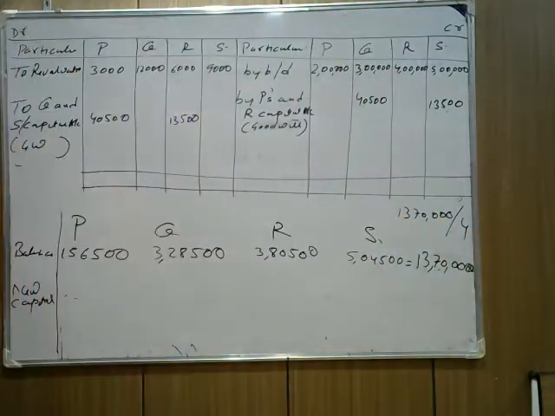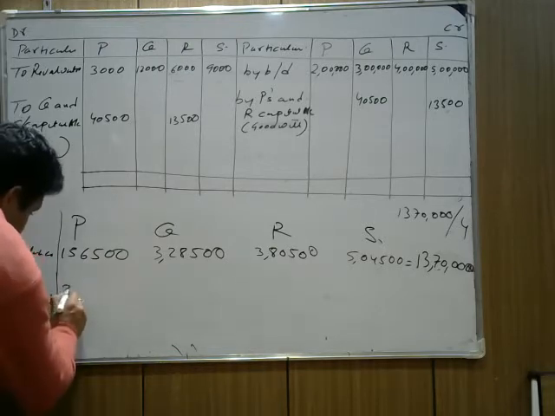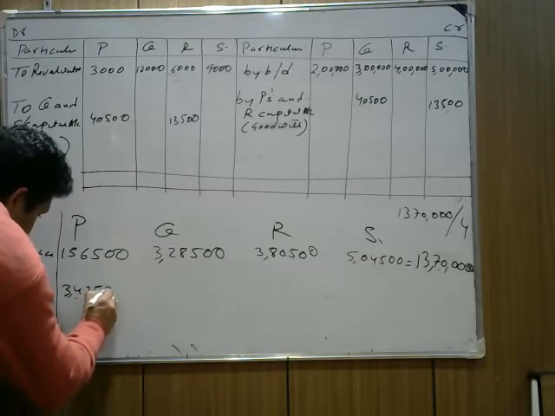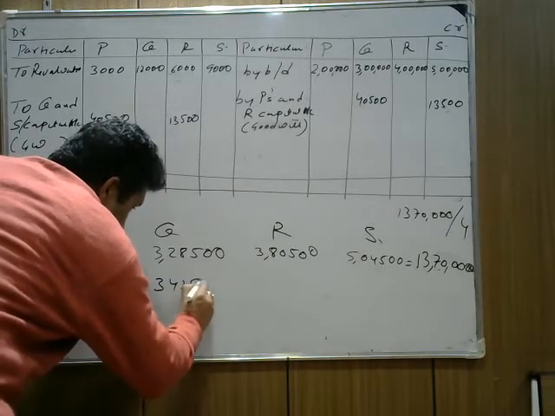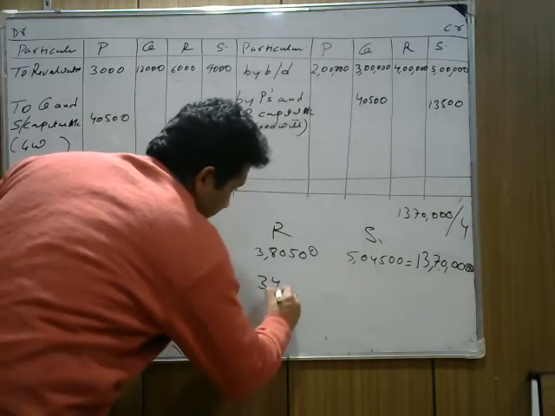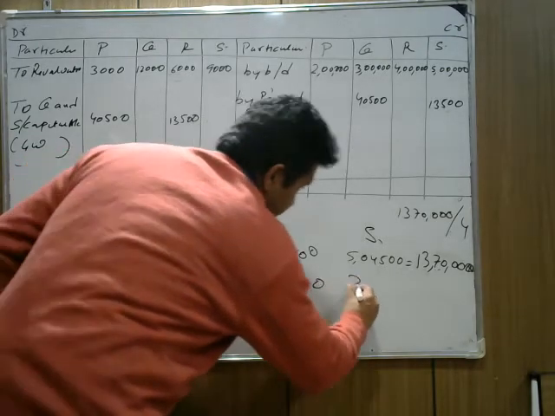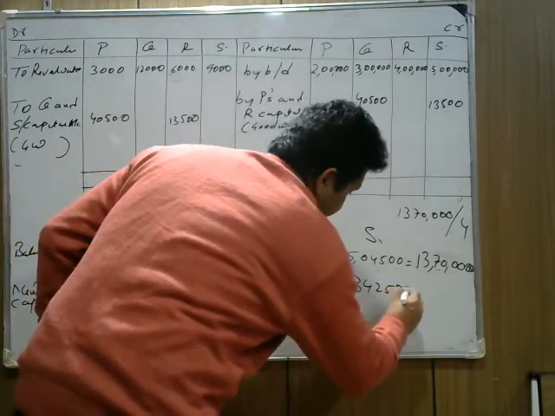There's the new capital. Dividing 13,70,000 by 4 is coming 3,42,500. It means P needs to bring 3,42,500. Q also needs to bring 3,42,500, R also, and S also need to bring 3,42,500.